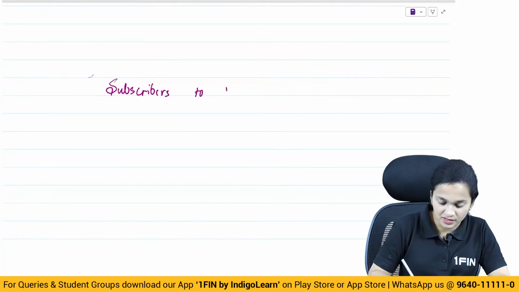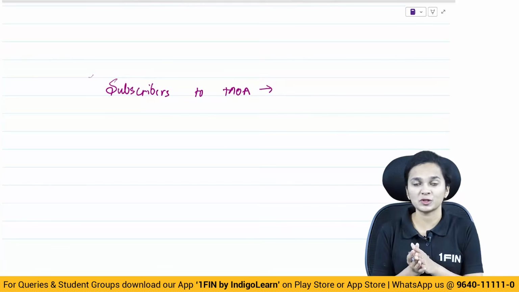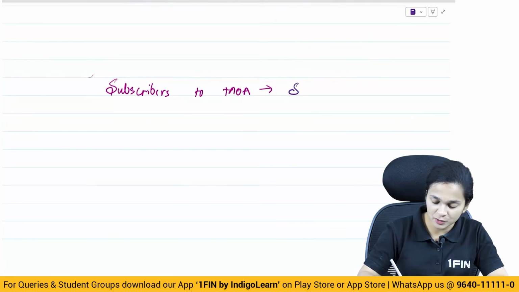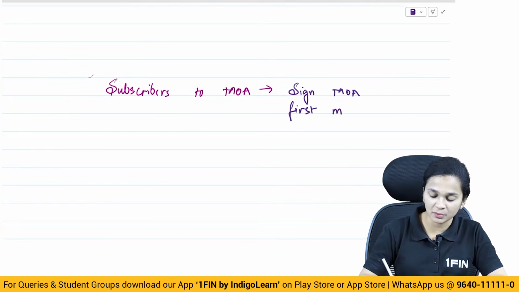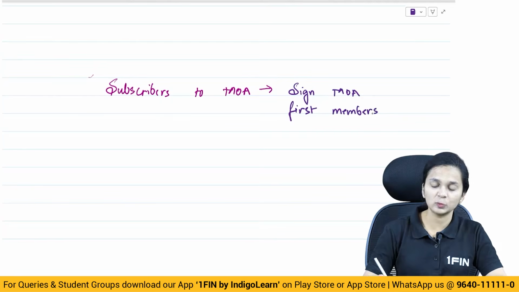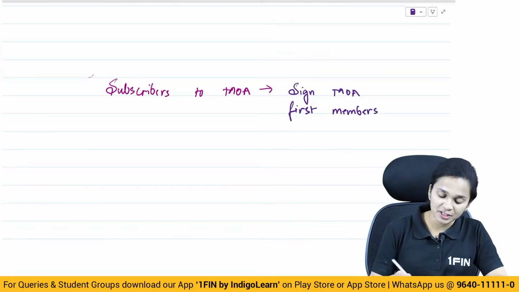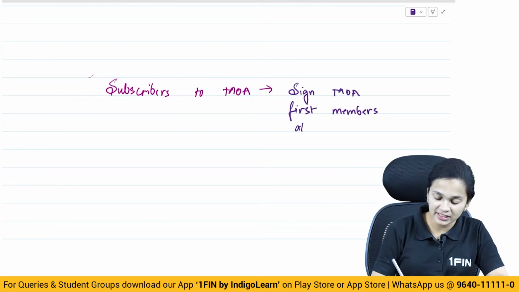Now this is a term which will come up at several places. Who are subscribers to the memorandum? Subscribers to the memorandum are basically people who are the first persons to sign the memorandum. The persons who are going to sign the memorandum of association and who will become the first members of the company. And when we say first members, each person who is signing the memorandum will also have to take at least one share each.